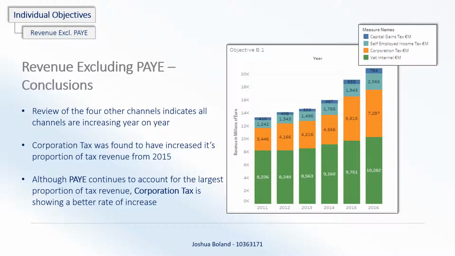So removing PAYE from the analysis, 4 tax channels are all increasing year on year. The interesting one that we're able to see now with PAYE removed is corporation tax was found to have increased its proportion of the total revenue from 2015. As you can see, the band here in orange for corporation tax takes a bit of a jump in terms of the percentage there in 2015 and 16. So although PAYE continues to account for the largest proportion of tax revenue, corporation tax is showing a better rate of increase. So there could be a time, if we were to look further down the line, that it would be accounting for a larger proportion of the total revenue generated.